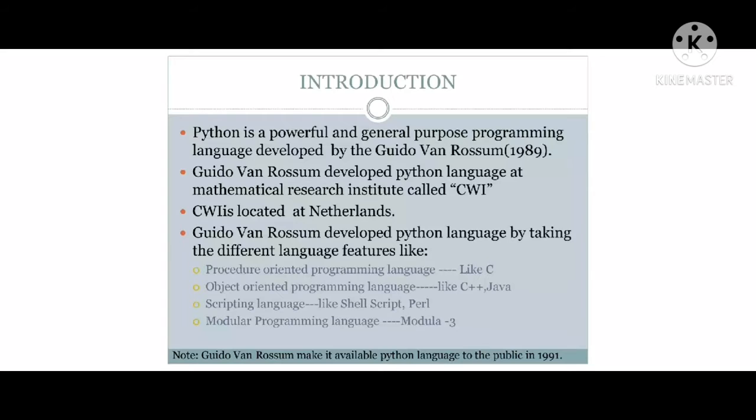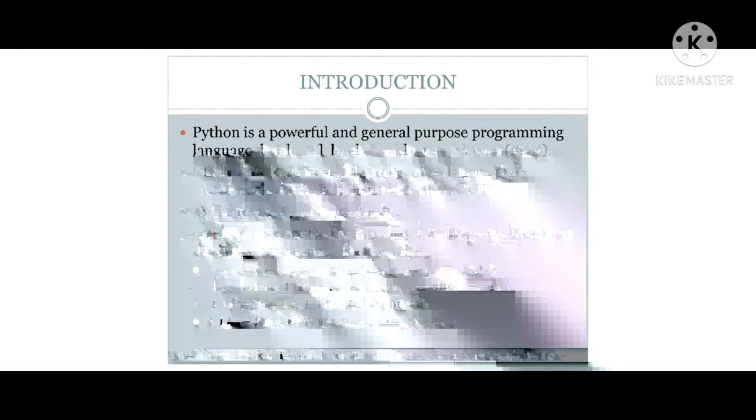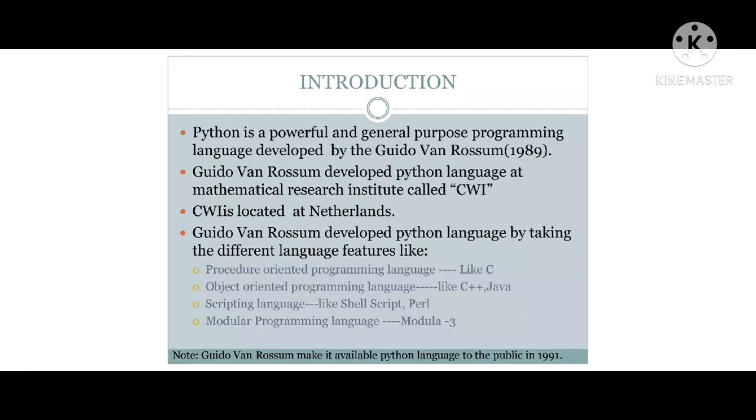The author developed the Python programming language at CWI, which is located in the Netherlands. And the Python programming language was invented on the base of four languages: procedural oriented programming languages, object oriented programming languages, scripting languages, and modular programming languages.